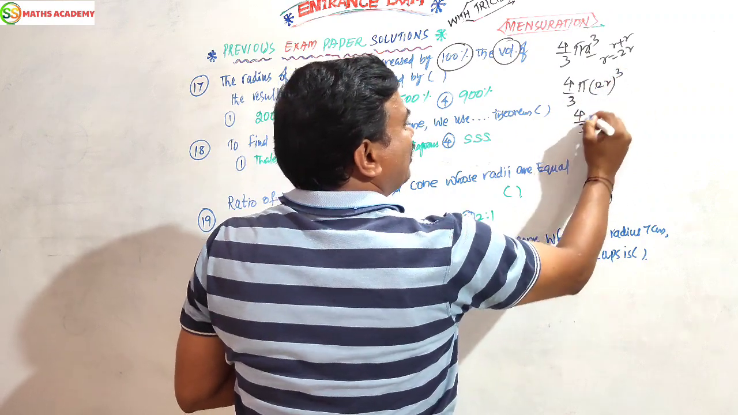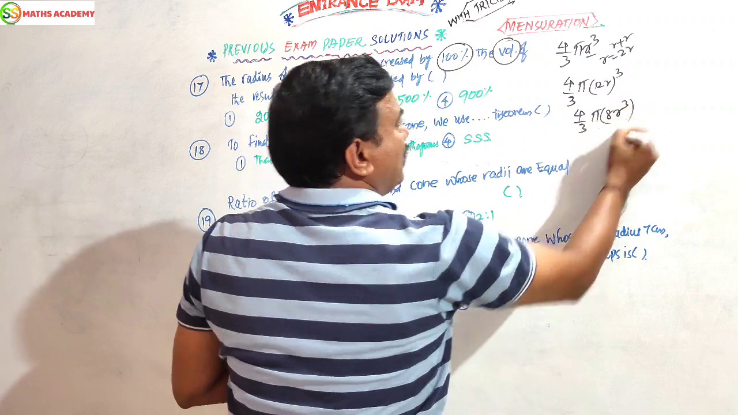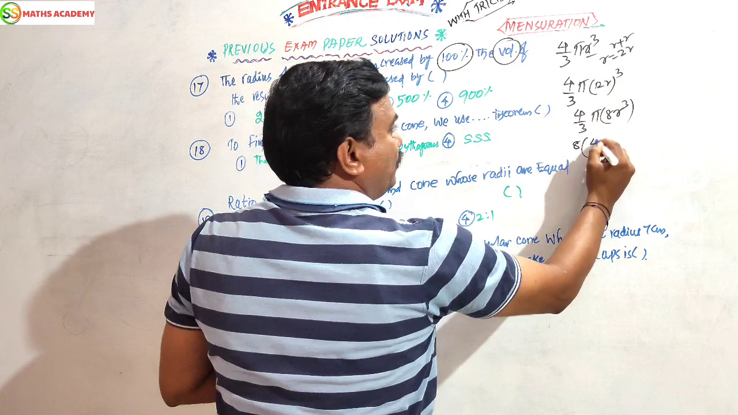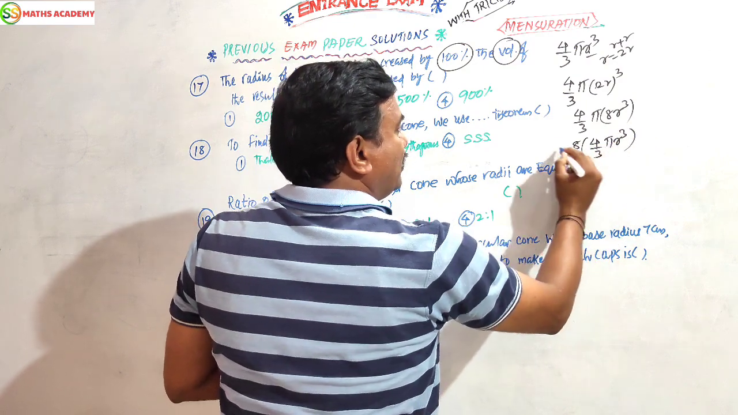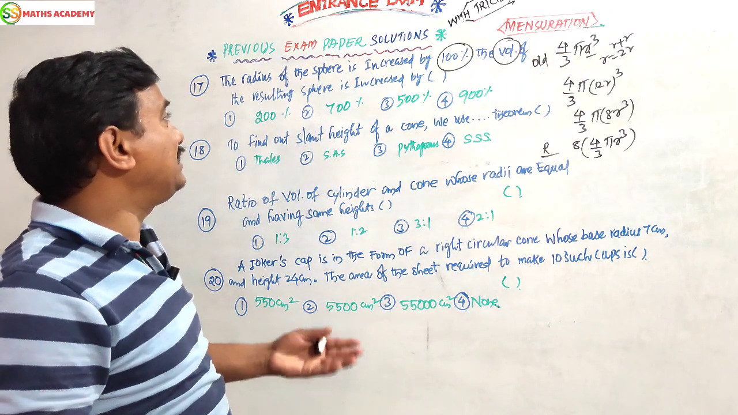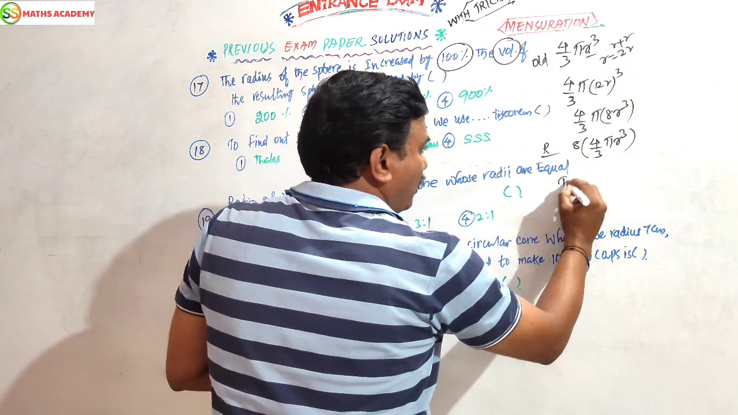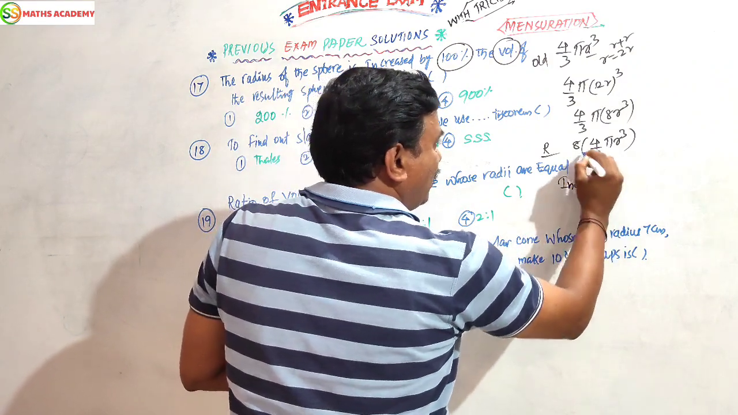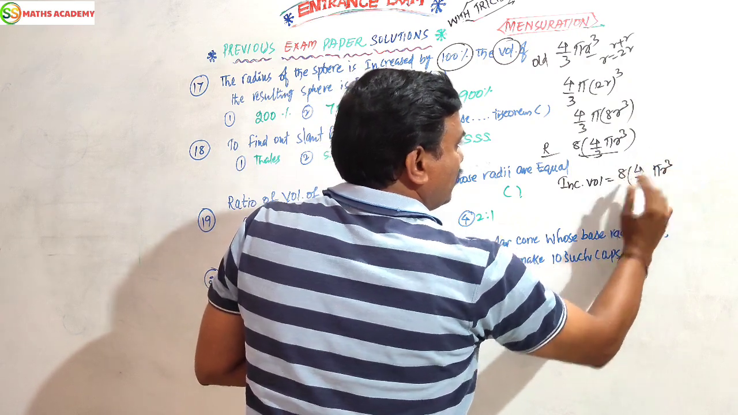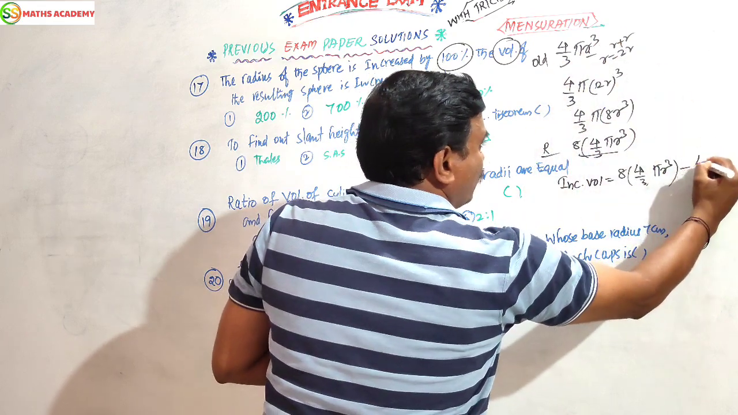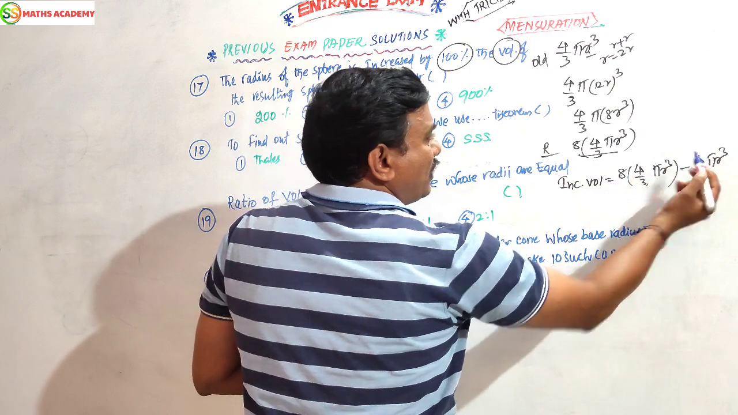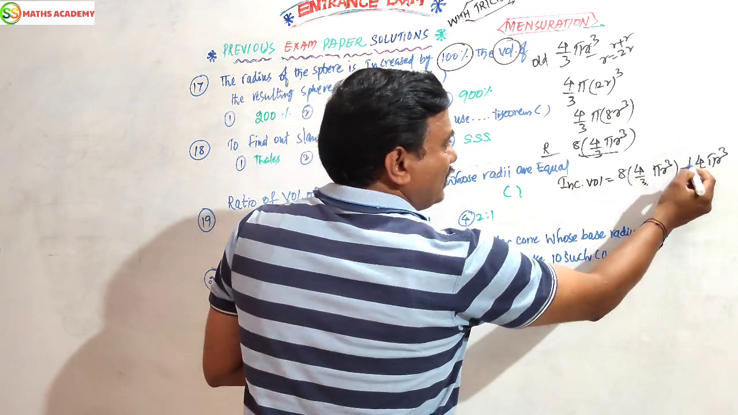Whole cube. So the resultant volume will be 4 by 3 pi 8 r cube. 8 is taken common, and inside we have 4 by 3 pi r cube. This is the resultant volume, and this is the old volume. What is the increased volume? The increased volume is the new volume minus the old volume, which is 4 by 3 pi r cube. Simple. Here 8 minus 1 is 7. Here 8, and here where nothing is written means 1.